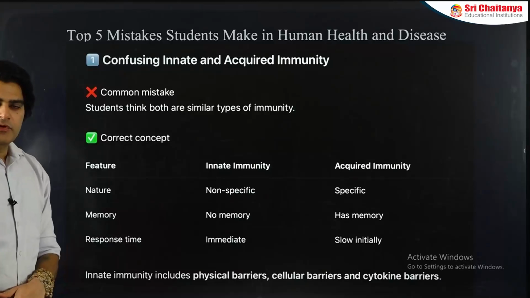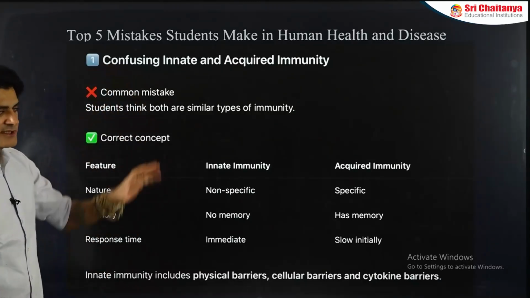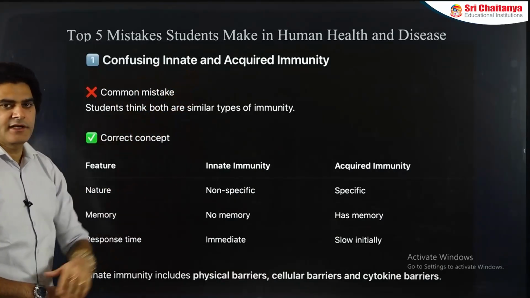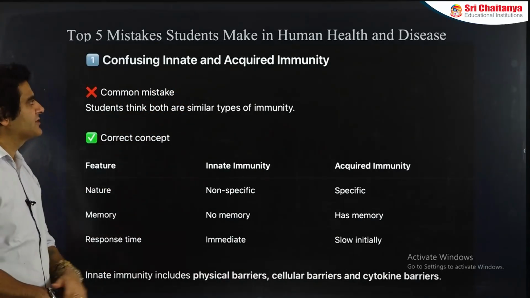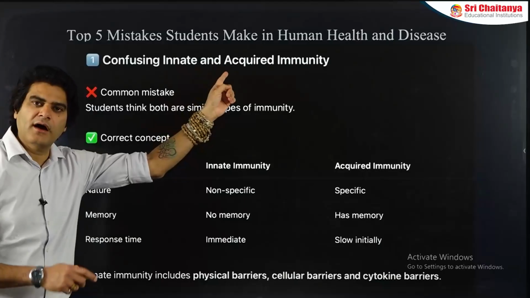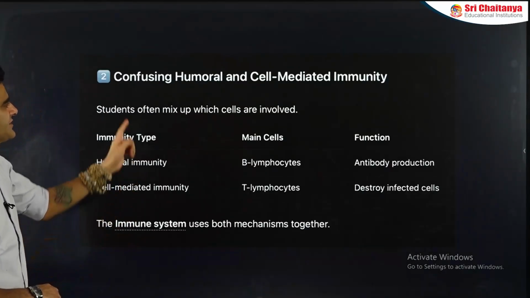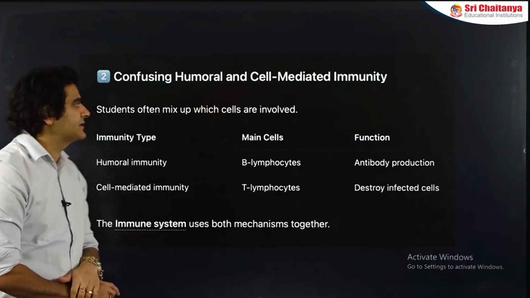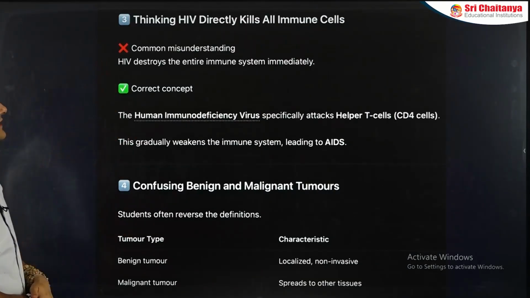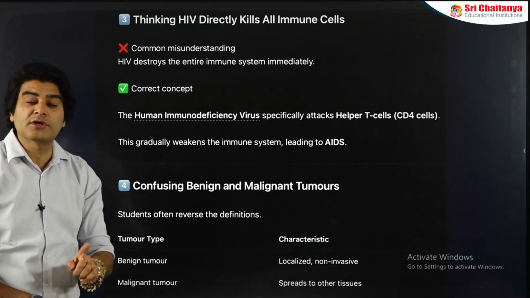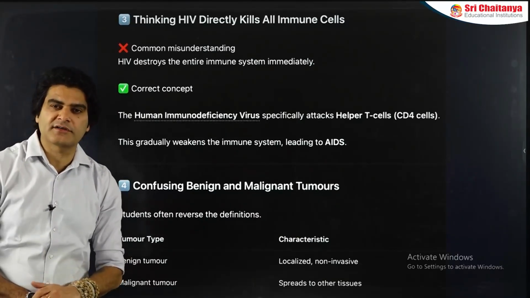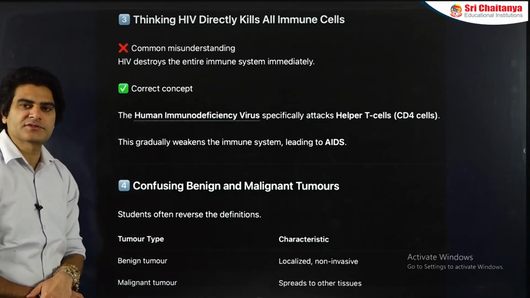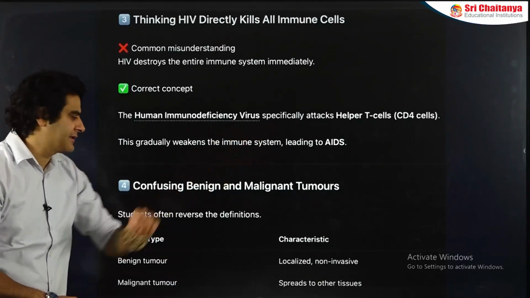Now let's have a quick overview of the top 5 mistakes that students generally make and that you have to avoid. Number 1, confusing innate and acquired immunity. There is a very clear distinguishing between them: innate is present right from birth, acquired develops after the pathogen enters your body. Next, confusing humoral and cell mediated immunity, B cell mediated, T cell mediated. Next, thinking HIV directly kills all the immune system cells. No, the only types of cells killed by HIV are CD4 T cells or helper T cells, which makes your immune system weaker, leading to AIDS.